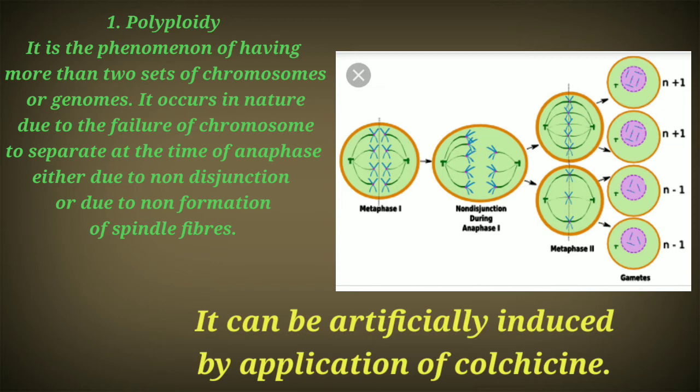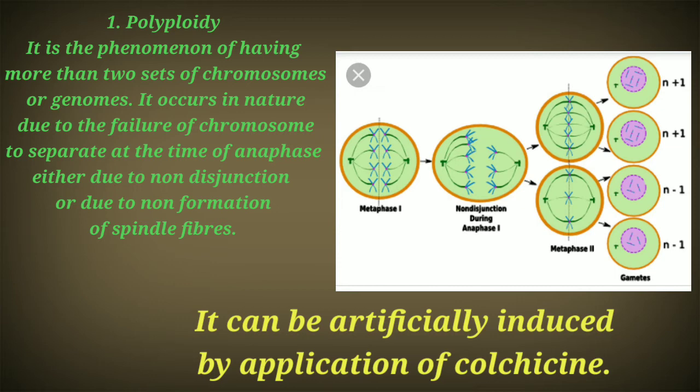Generally, plant breeders artificially induce it. It is a known phenomenon in plant breeding, where by applying a chemical called colchicine, the number of chromosomes is increased.